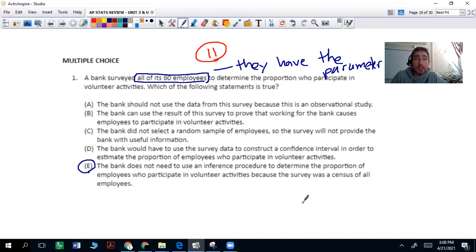The bank does not need to use an inference procedure to determine the proportion of employees who participate in volunteer activities because the survey was a census of all employees. And a census, don't think of the census as the people that come around and ask for your demographics every 10 years. A census in general is when the population you're seeking, you ask everybody in that population. That's what a census is. And in this case, the population was all 60 employees at the bank.